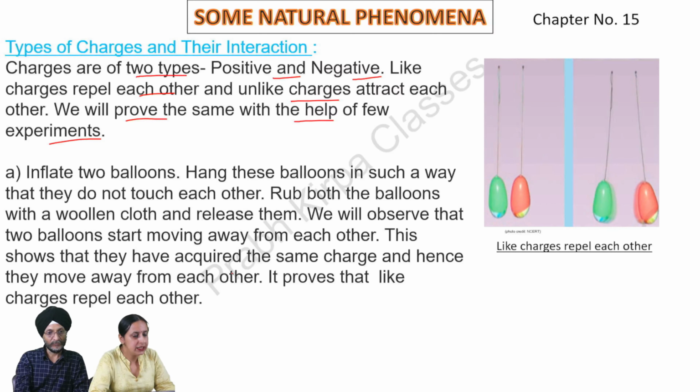A. Inflate two balloons. Hang them in such a way that they do not touch each other. Rub both the balloons with the woolen cloth and release them. We will observe that the two balloons start moving away from each other. This shows that they have acquired the same charge and hence they move away from each other. It proves that like charges repel each other.